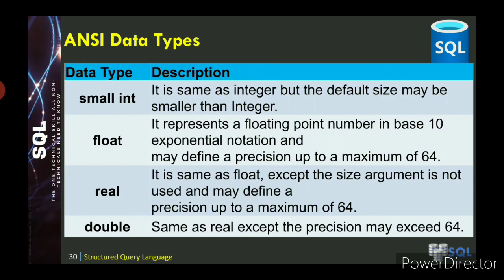Then what does double mean? It's the same as real, except the precision may exceed 64. In the real data type, the maximum precision value is 64. But for double, it may exceed 64.